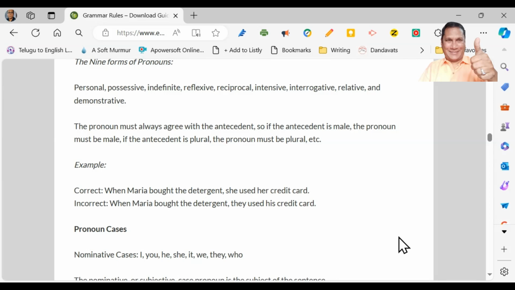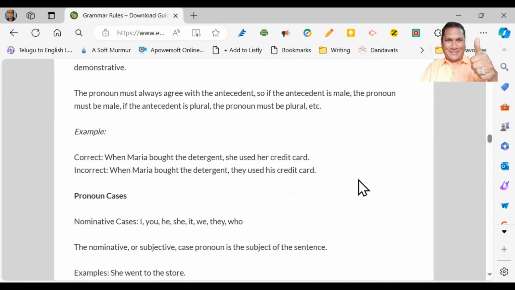This is correct because Maria is female here and we are using a feminine pronoun. So, what is the incorrect form of this? When Maria bought the detergent, they used his credit card. Here, both are wrong. They is used and his is used. Both the pronouns are wrong.